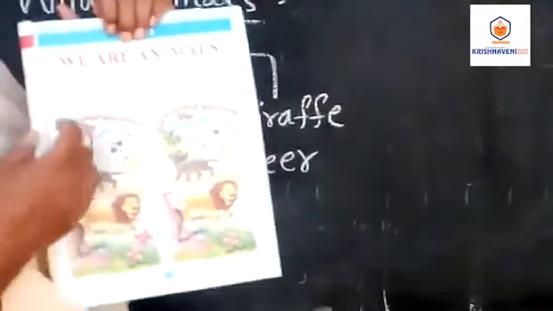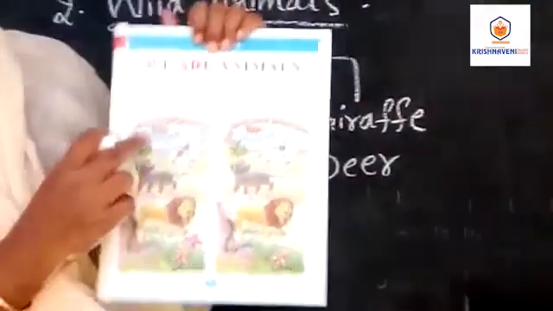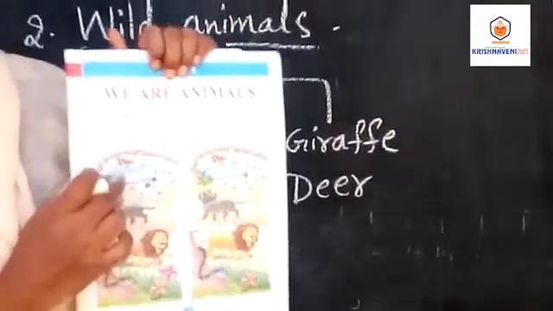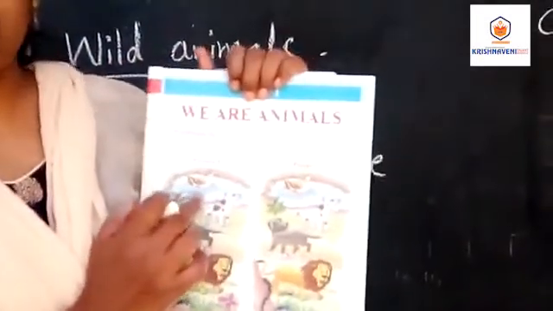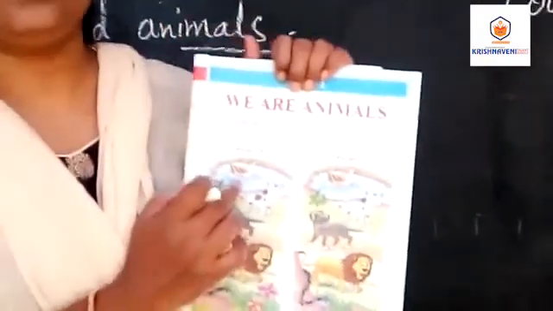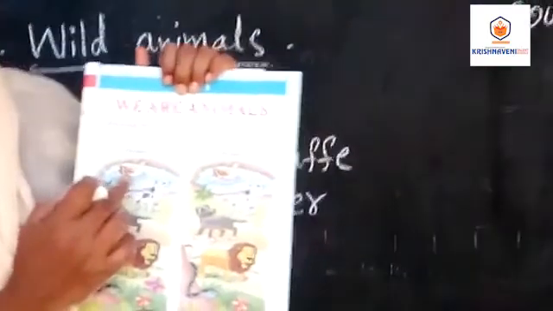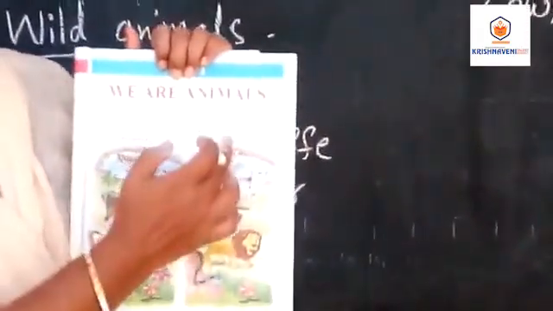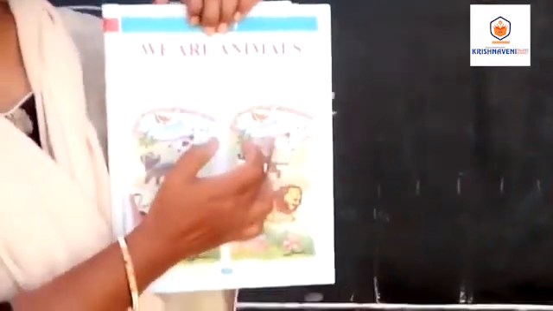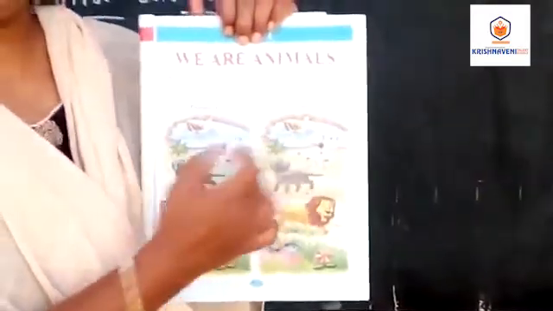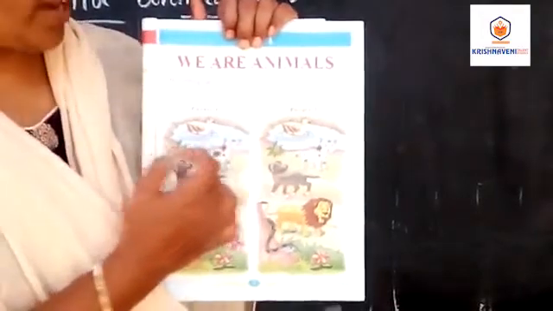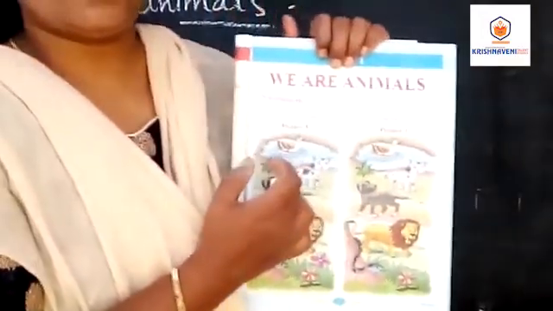So see here, what is the picture in picture 1? What is this? Yes, this is a duck. In the second picture also a duck is there. In these two, did you find any difference? See carefully.